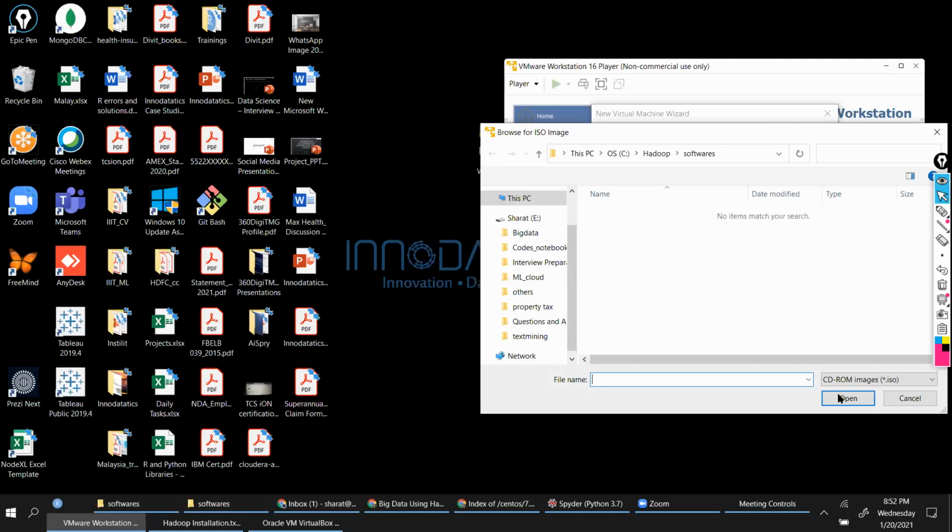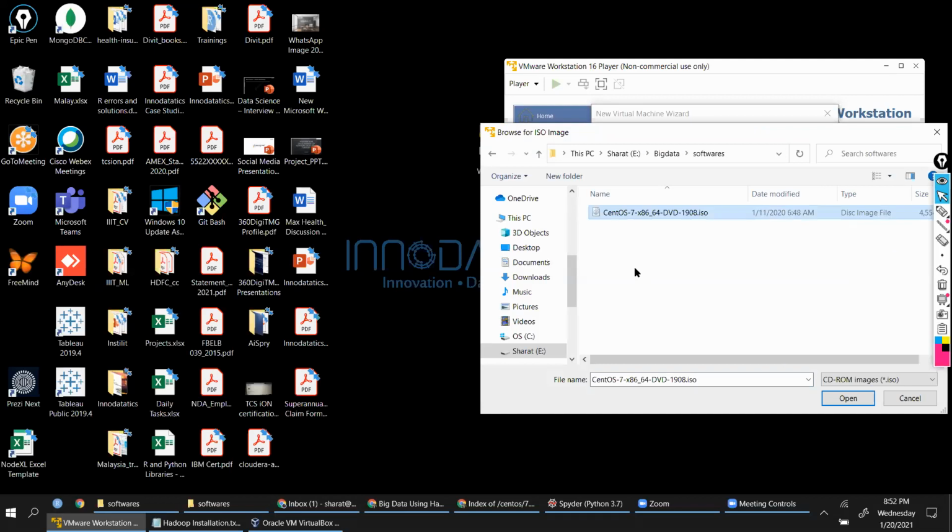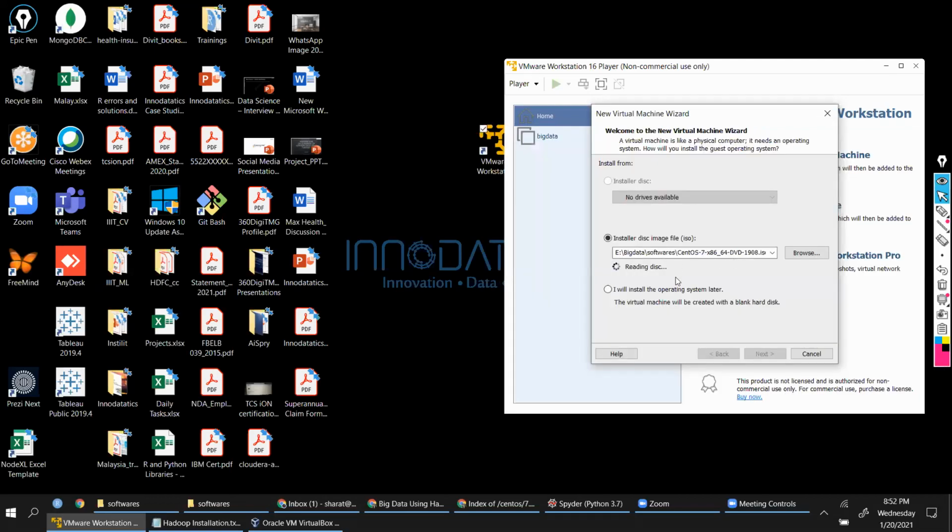You choose this file and it says it has to read that ISO image and it should say CentOS 7 64 detected. It should say this. Now, if it is reading this, that means we have downloaded the right file. Okay. Next, click here next.